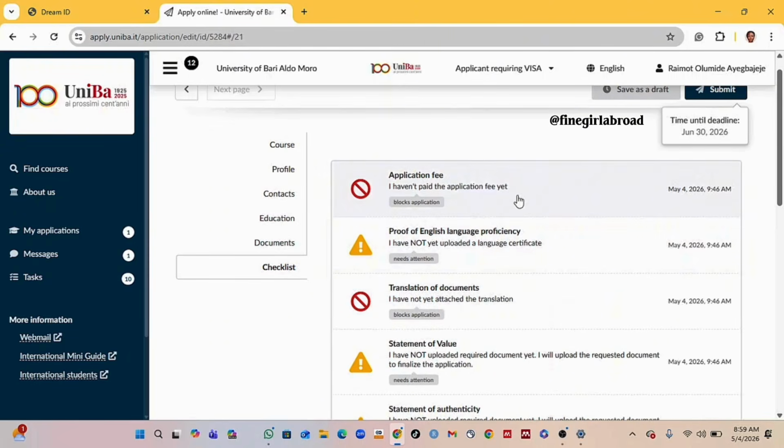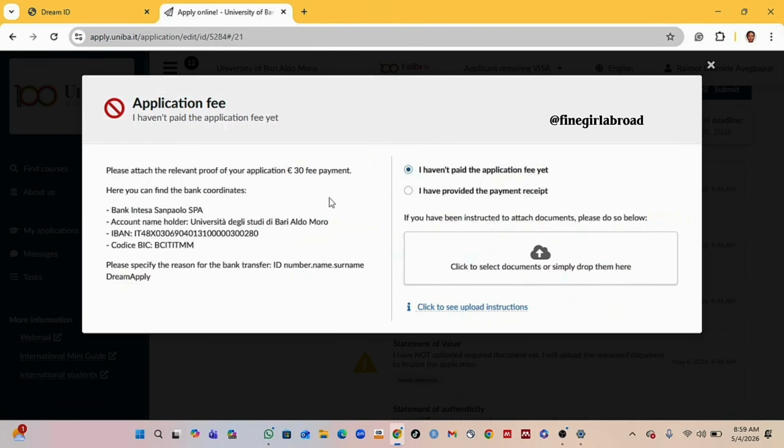So let's just click on the application fee. They have an application fee of 30 euro. So you go ahead to first upload the receipt after you've made the payment. So this is the bank details that you're going to make the payment to. And it says please specify the reason for the bank transfer: your ID number, name, surname. When you are inside the reason, if you are transferring to this particular Intesa Sanpaolo Bank. So after you've input the payment receipt, then you change it to I have provided the payment receipt, then automatically it will change.